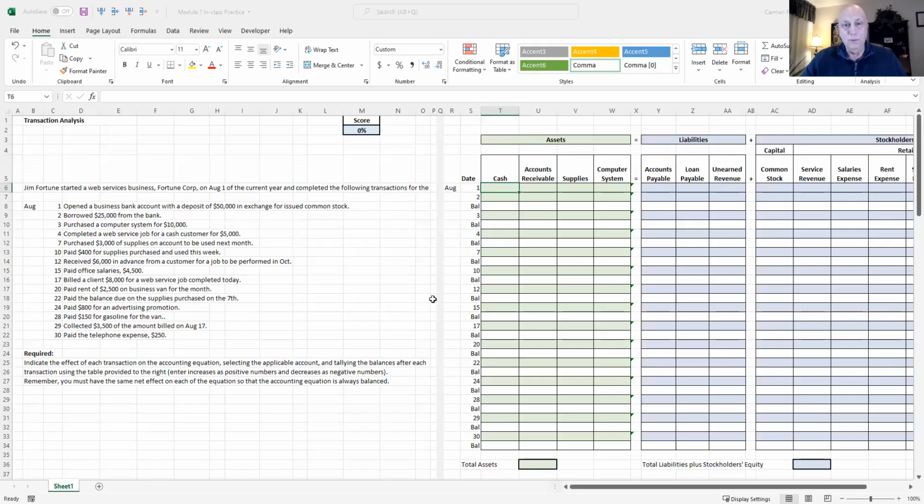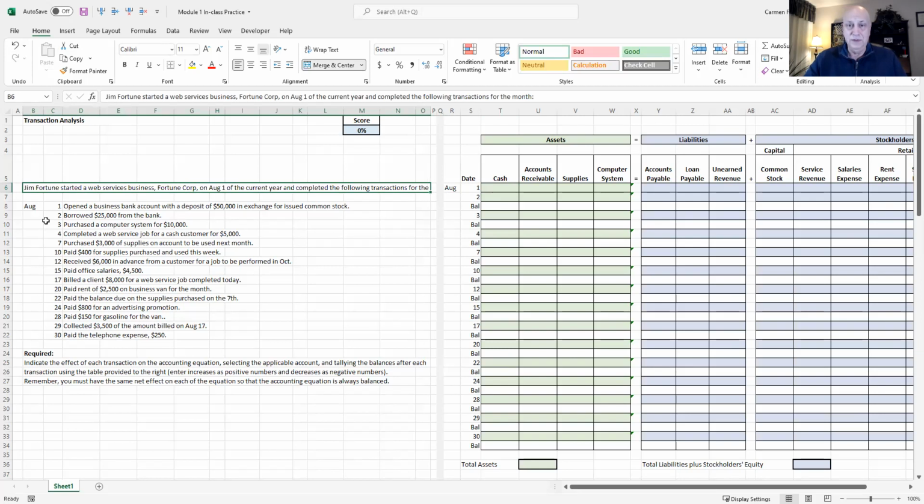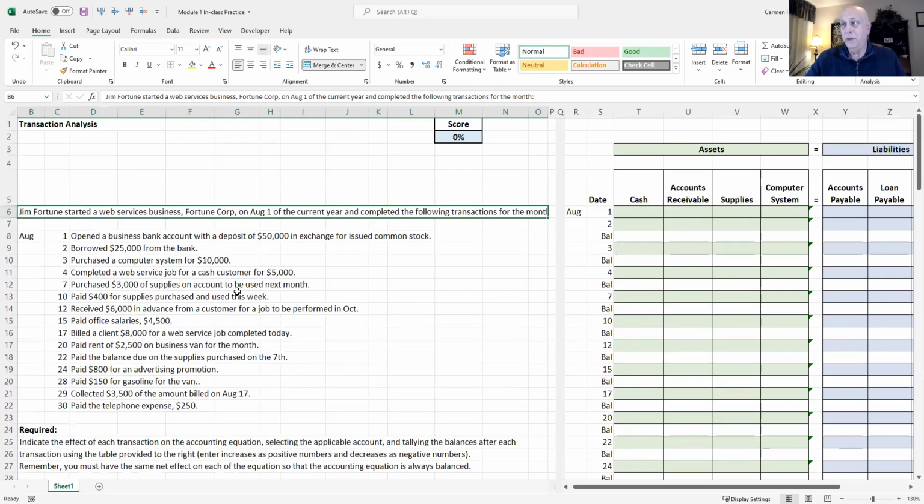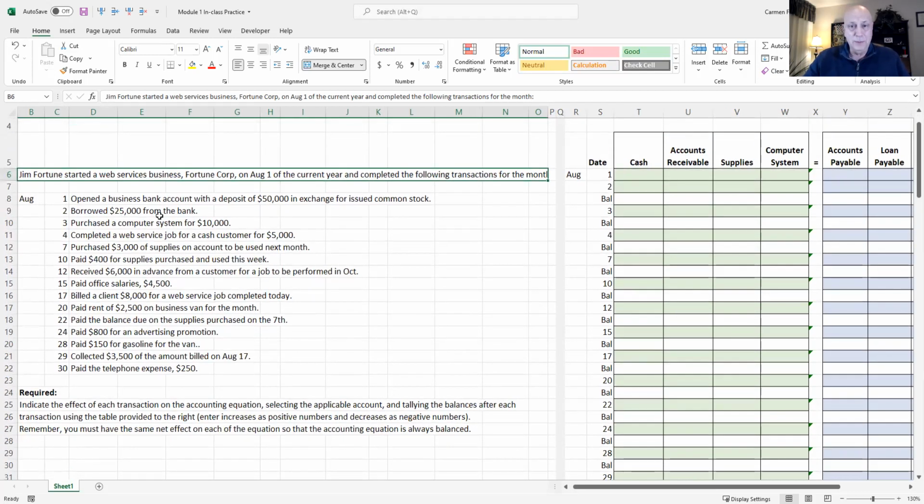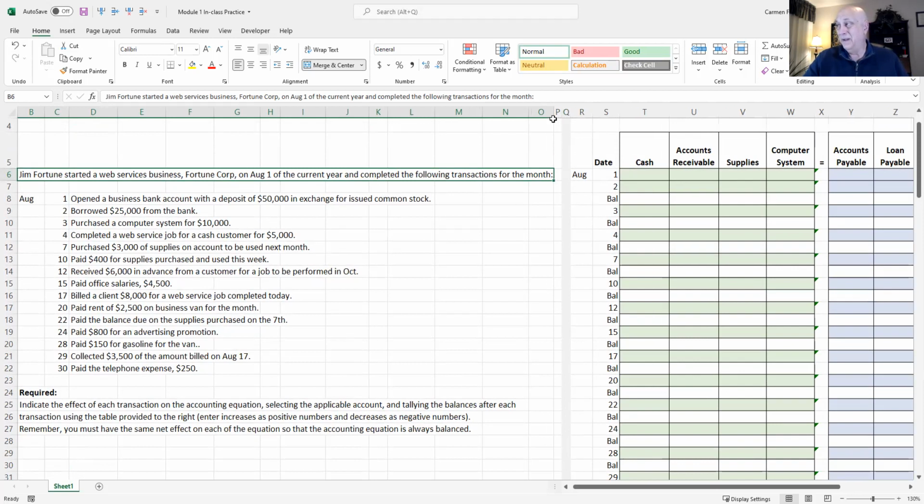So let me share with you my screen, and we'll call up a spreadsheet here. Hopefully you all see that. And here it is. It's a series of transactions. It says Jim Fortune started a web service business. Let me make that a little bigger for you all. Jim Fortune started a web service business, Fortune Corp, on August 1st of the current year and completed the following transactions for the month.